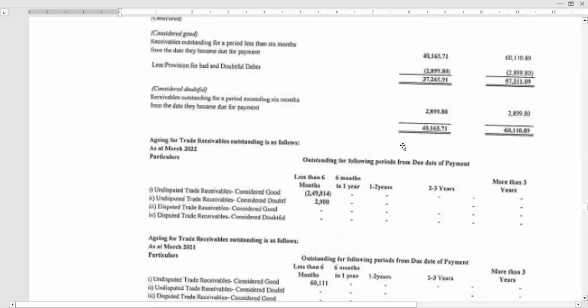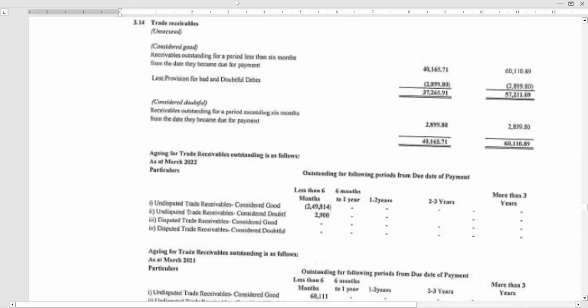You see here, unsecured. Okay, unsecured considered good, receivables outstanding for a period less than 6 months from the date they became due for payment. Less provision for doubtfuls, the provision has been deducted, and receivables outstanding for a period exceeding 6 months from the date they became due for payment. And the total amount has been taken to the balance sheet.